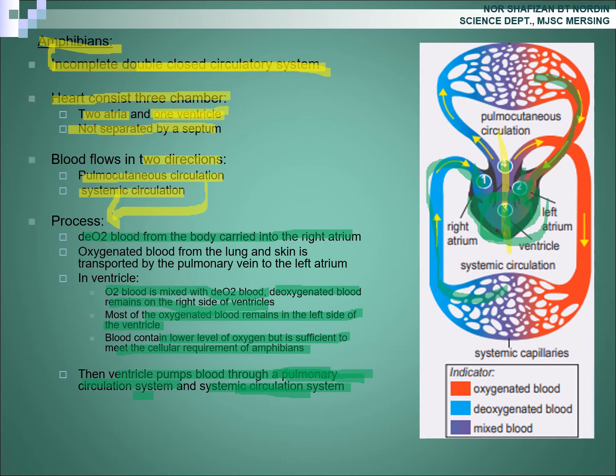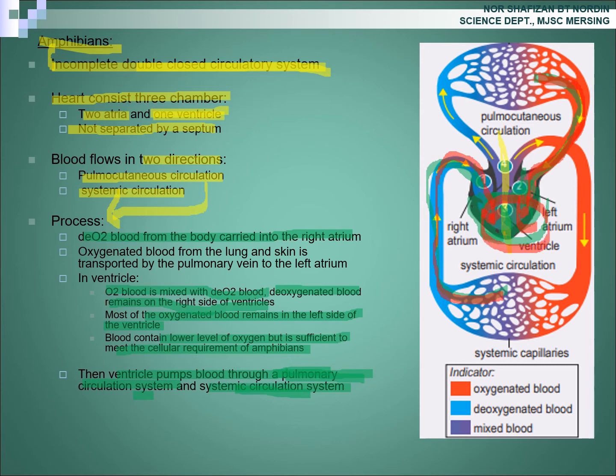Let us look here. Okay, look at the diagram. Deoxygenated blood flows from the body cells to the right atrium and then enters the right ventricle. At the same time, okay class, oxygenated blood from the lung and the skin will enter the left atrium and enter the left ventricle.